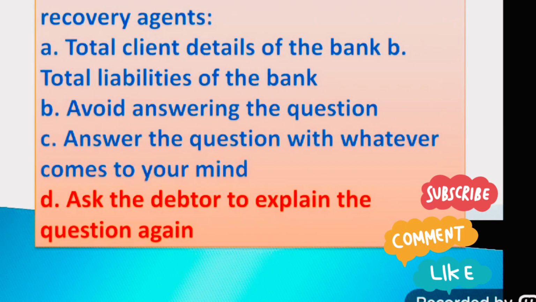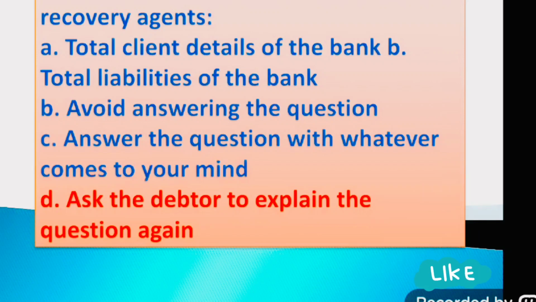Question number 191. The bank is required to advise the recovery agents: option A, to tell client details of the bank; option B, to tell liabilities of the bank; option B, avoid answering the questions; option C, answer the questions with whatever comes to your mind; option D, ask the debtor to explain the question again. The right answer is option D, ask the debtor to explain the question again.